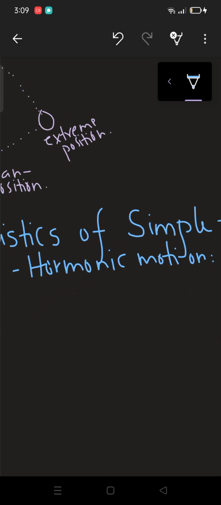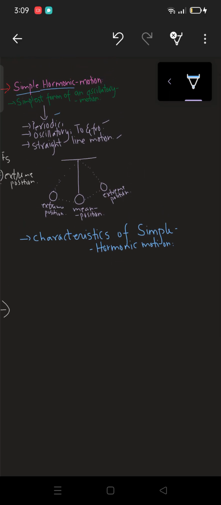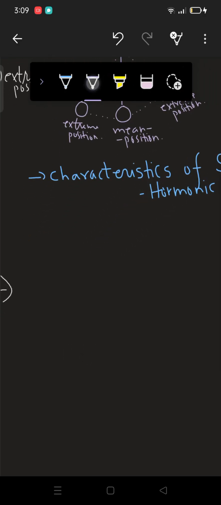As we have already discussed, in simple harmonic motion, it must be periodic, it must be oscillatory, right? It must be periodic or it must be oscillatory. So here our first condition is what? The motion must be oscillatory, right? Or you can say periodic, but here the better term would be oscillatory, since it must be to and fro too.